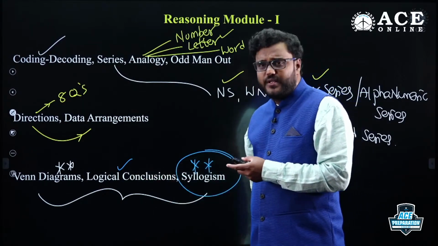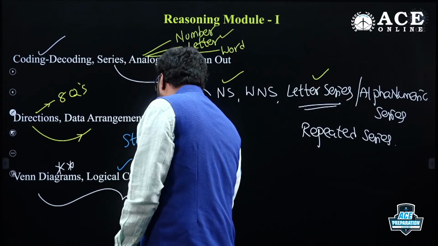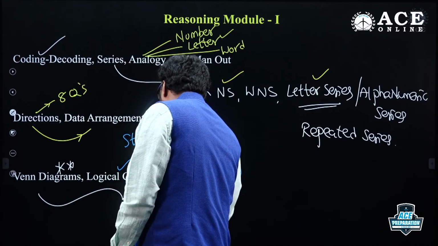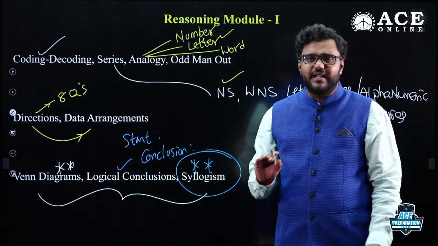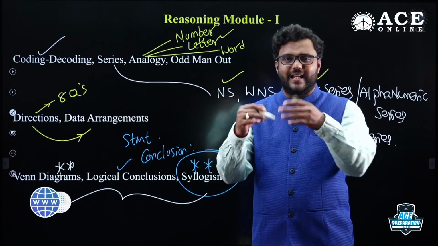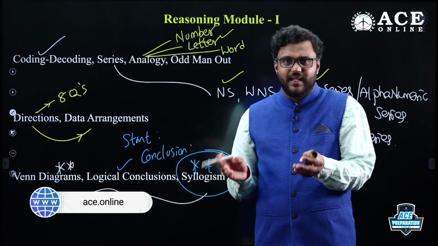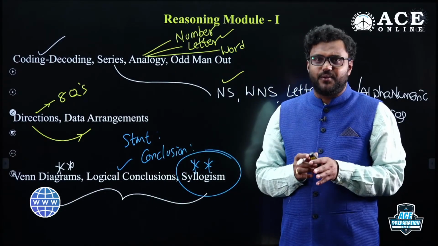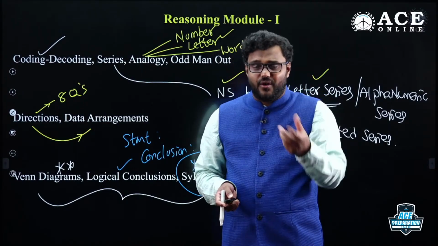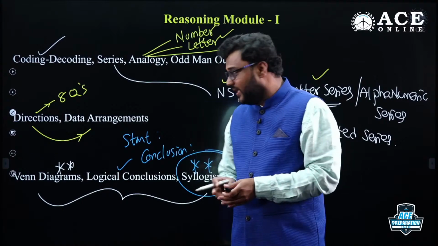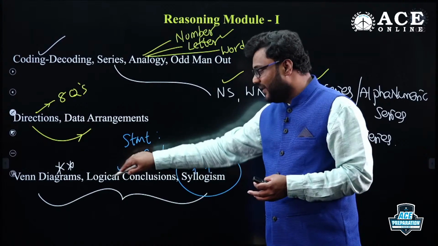In logical conclusions also, they'll give a statement and a conclusion. Is that conclusion correct or not with respect to the given statement? That's very basic. They'll give a certain statement, suppose A is greater than B, and a conclusion, B is equal to A, it's false. Basic questions like that will be within logical conclusions. If you understand the terminology, which conclusion is correct and which is wrong, then syllogism will be a bit easier for you to learn.